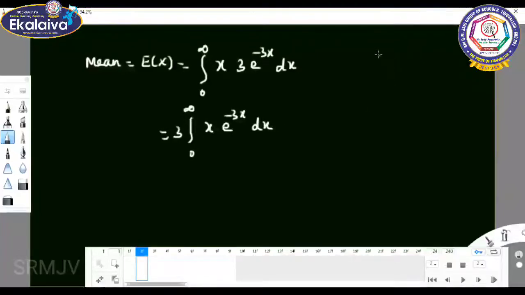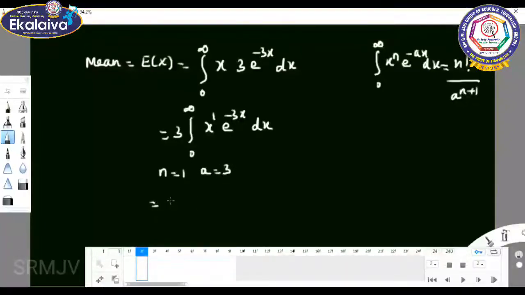Here, by using the gamma integral, 0 to infinity x power n e power minus ax dx equal to n factorial by a power n plus 1, n value equal to 1 and a value equal to 3. So 3 into 1 factorial by 3 power 1 plus 1.